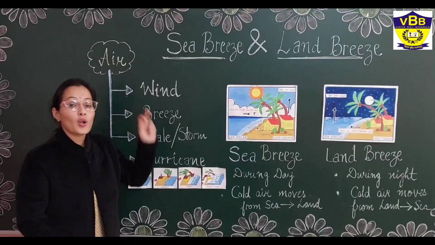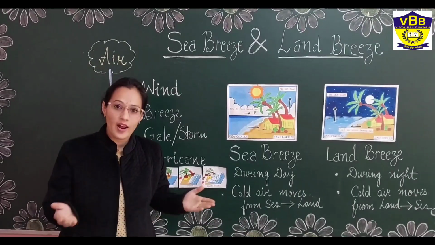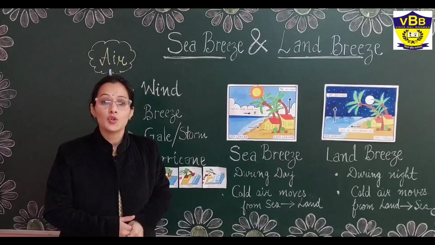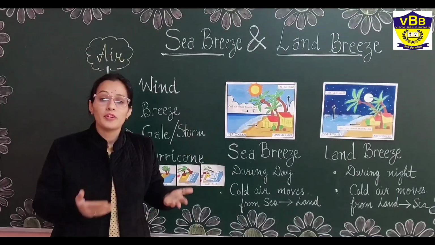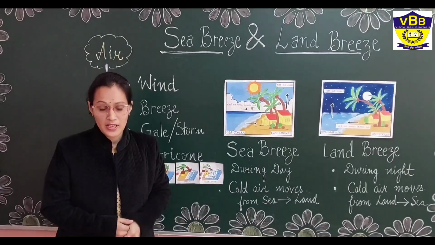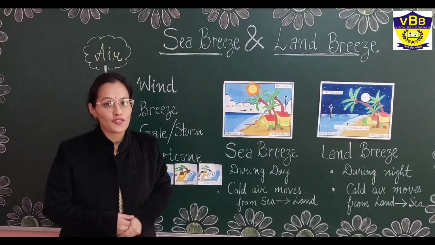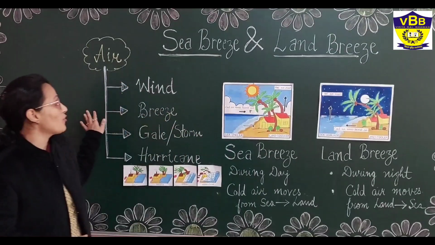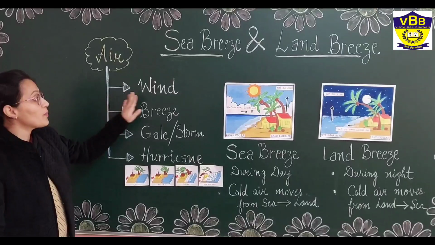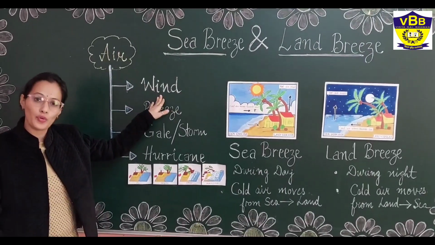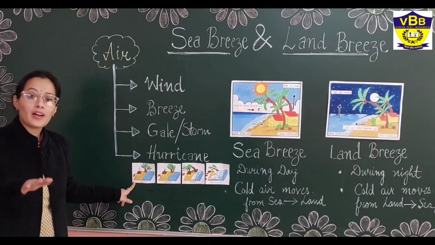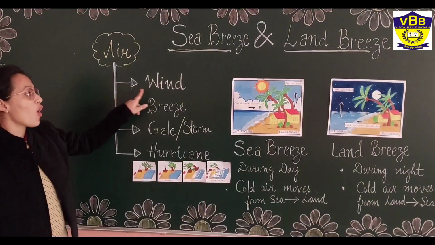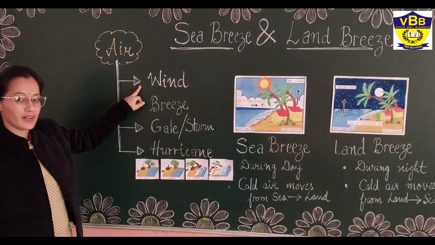So air. You all know that air is present all around us. Air contains so many types of gases, water vapors and different types of microorganisms. Depending upon intensity of the air, we have different types of air. So first of all, the moving air, it is called wind. You can see here the condition when the air is very calm. So that condition of the air is called wind.